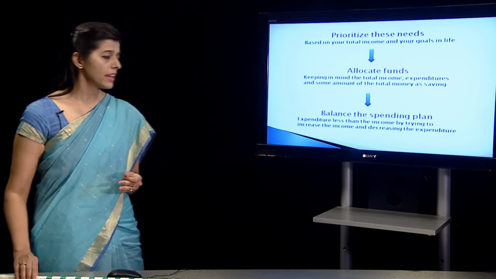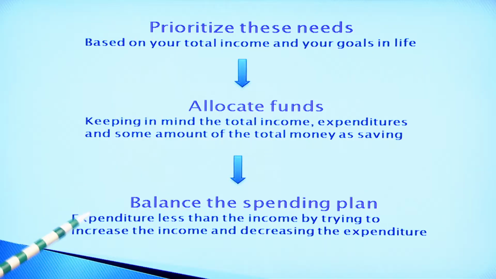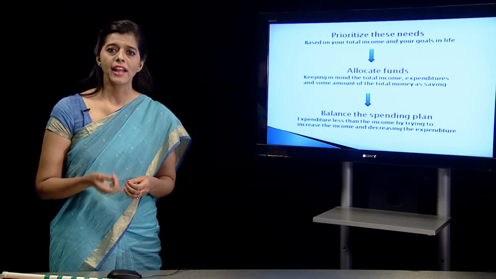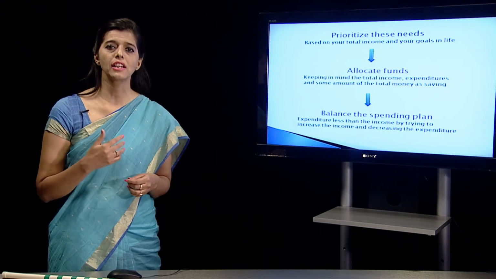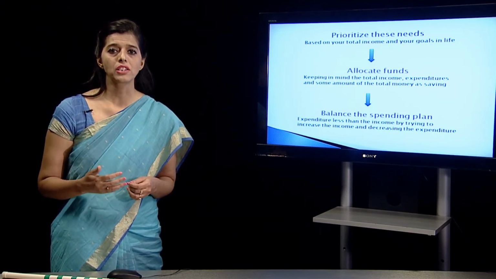Then we go on to the next step of balancing the spending plan. We have calculated the total income which the family is receiving, and we have calculated the total expenditure as per the categories. Now we will see whether the income and expenditure is balanced or it is not balanced. Sometimes the income might be higher and expenditure is less, then it's not a problem for a family. But at times expenditure is high and income is less, then it is a matter of concern, and this spending plan is going to help us in correcting the amount of expenditure which we have.